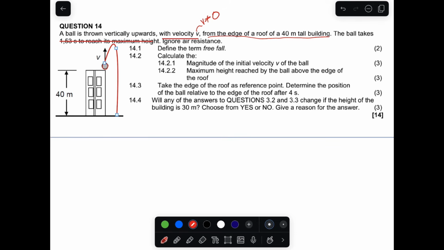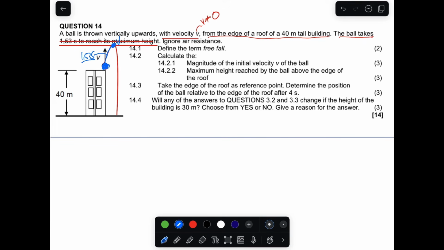So it will go this way, downwards, right? Now it says the ball takes 1.53 seconds to reach its maximum height. So the ball from here to here takes 1.53 seconds. What you need to understand here is that the ball is thrown with the velocity v, which is not given and is an unknown, and it decreases and reaches the maximum height in the time given.